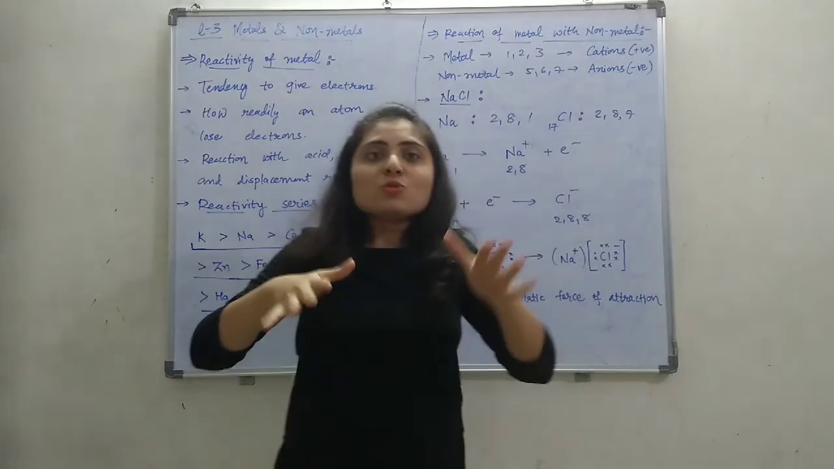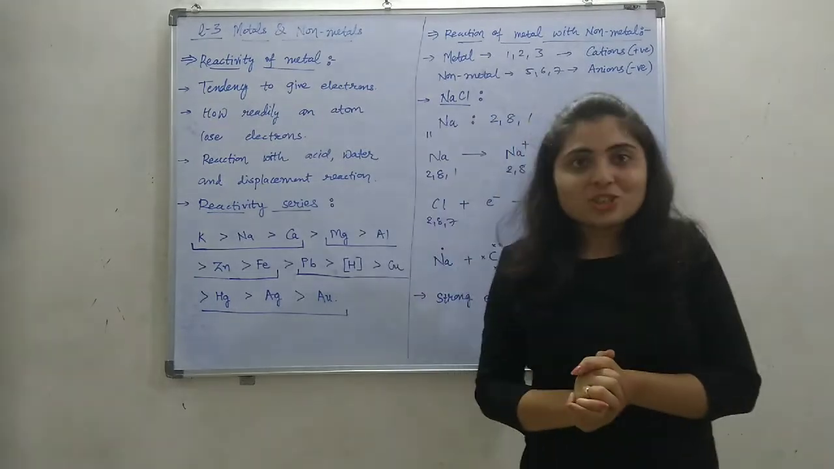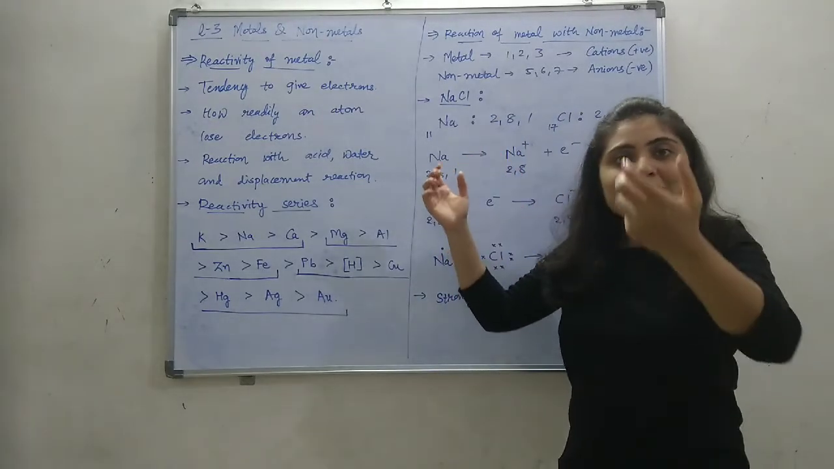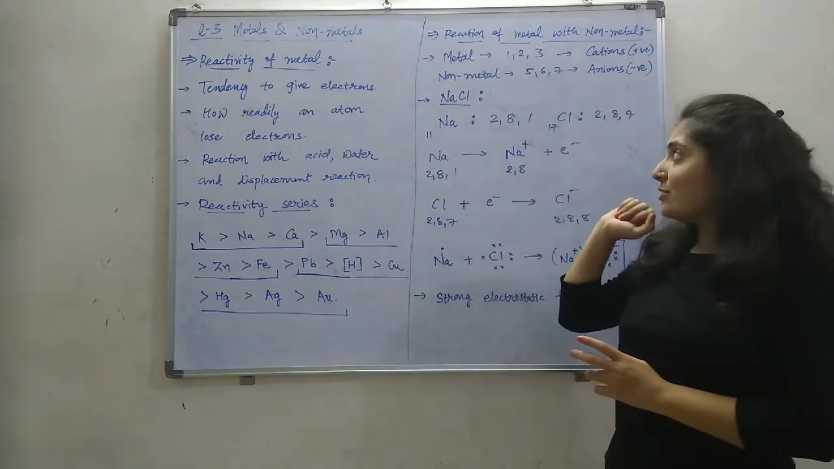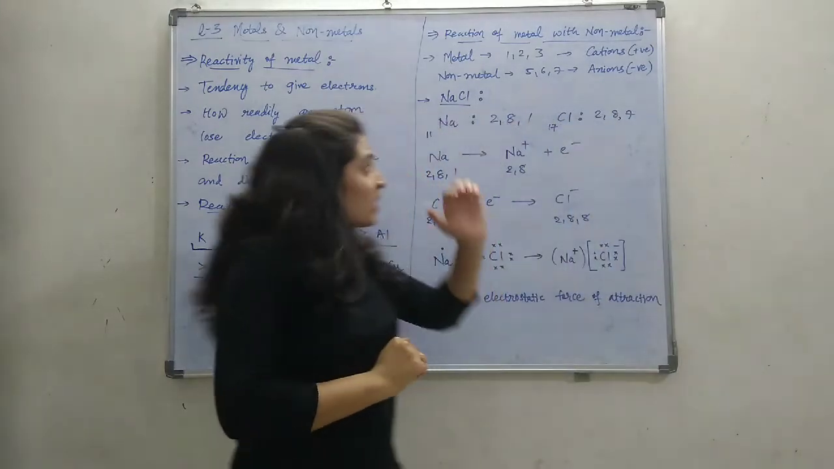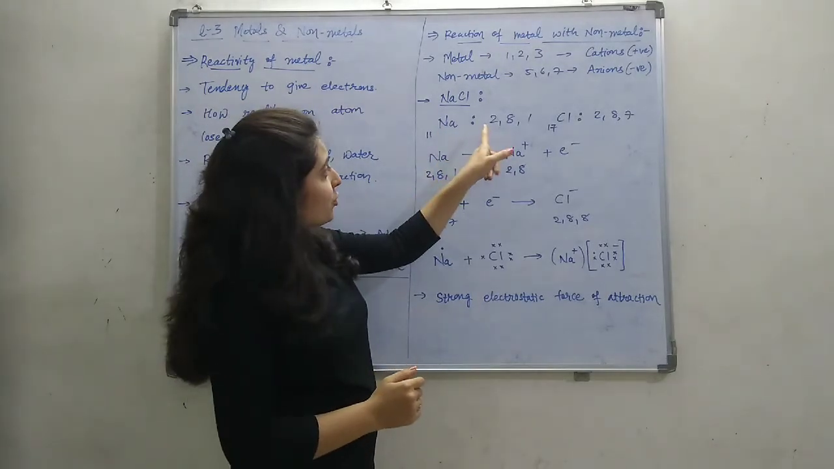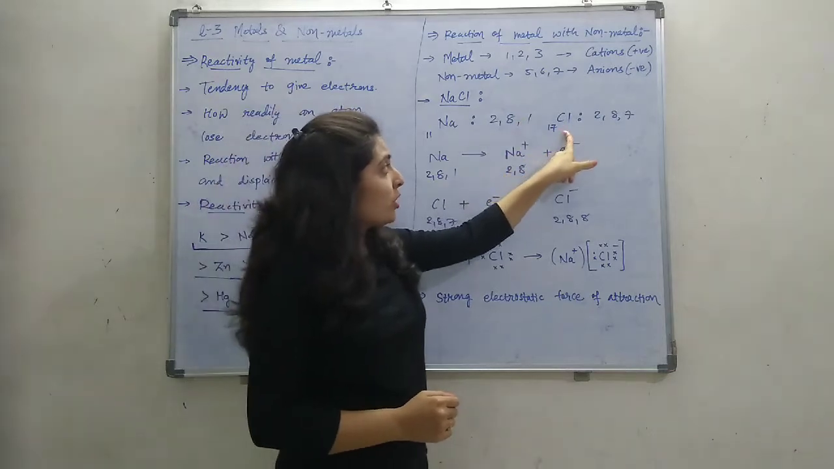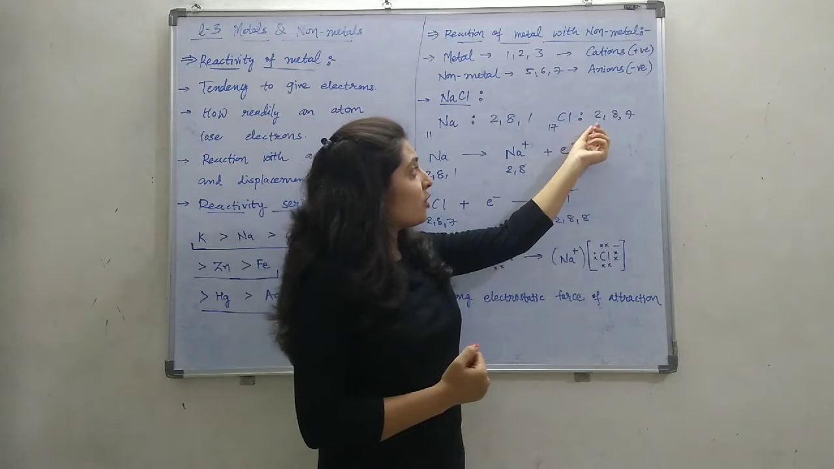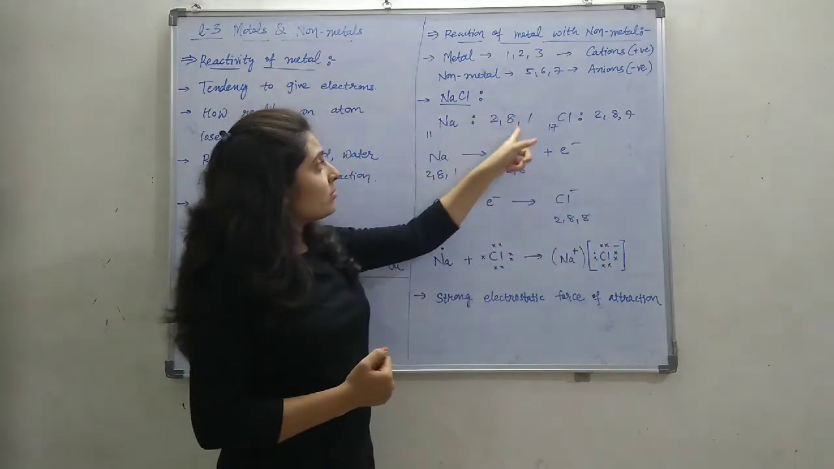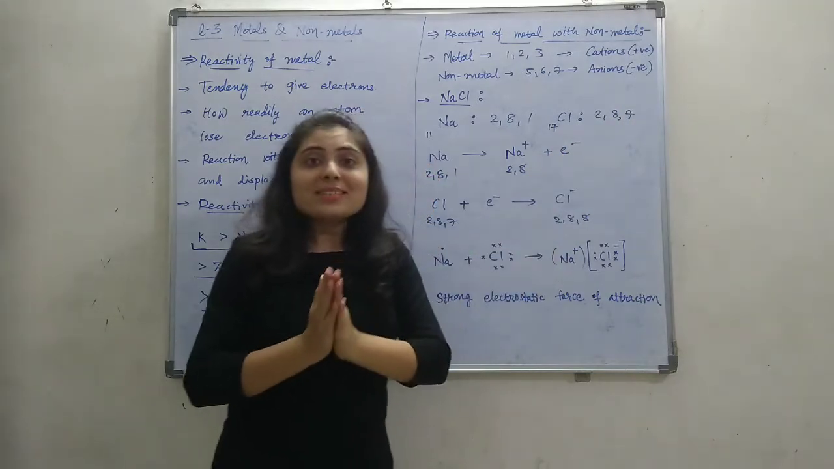So metals have the tendency to give electrons and non-metals have the tendency to take electrons. These two properties of metal and non-metal complement each other. Let us understand this by taking the example of NaCl, where sodium is a metal and chlorine is a non-metal. How will they react? The atomic number of sodium is 11, so its electronic configuration is 2, 8, 1, while chlorine has atomic number 17, so its electronic configuration is 2, 8, 7. In sodium, the outermost orbit has 1 electron, and in chlorine, the outermost orbit has 7 electrons.